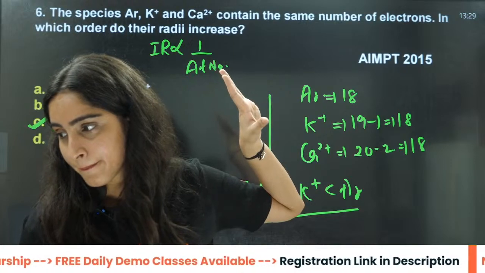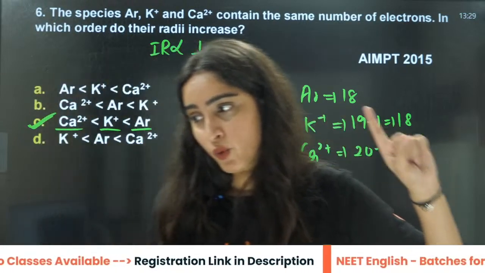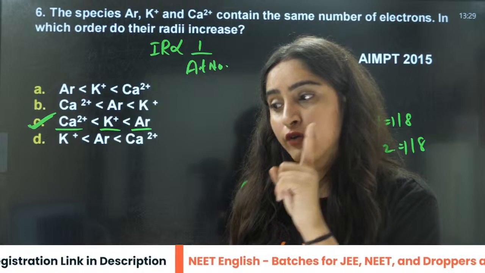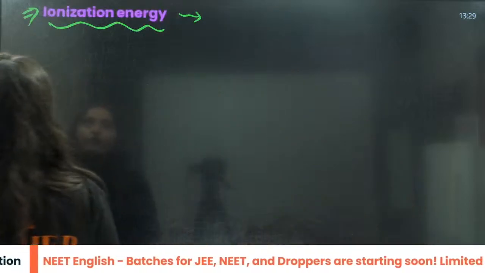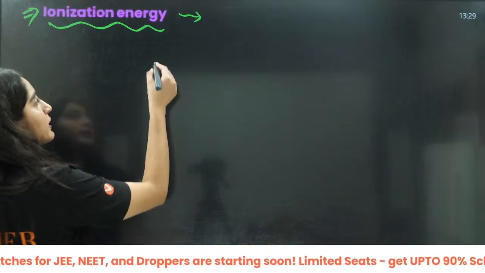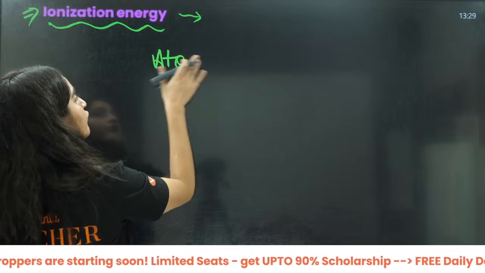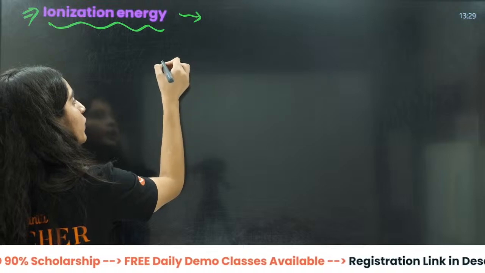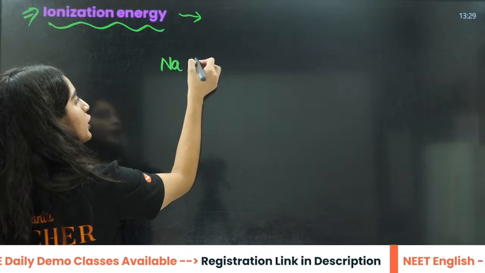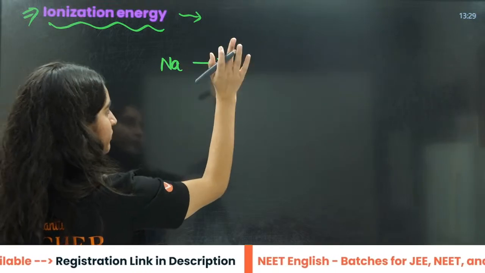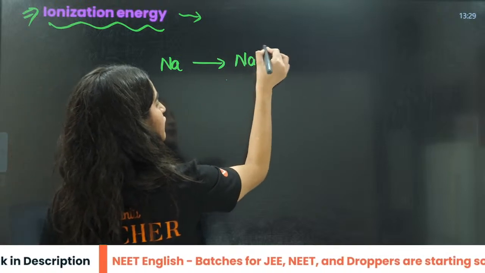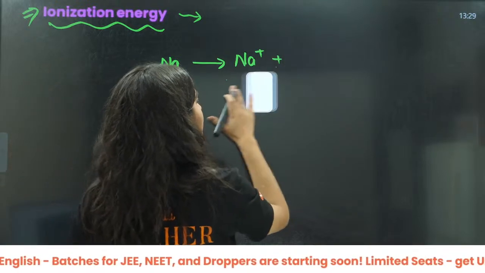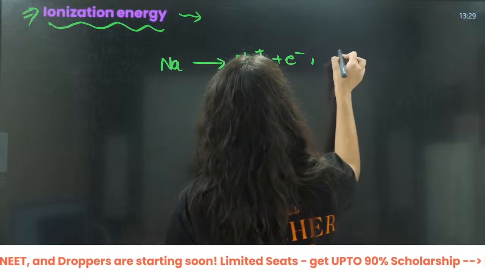Okay, energy required to remove loosely bound valence electron, that is the electron of outermost shell. Now beta, for example, successive ionization energy means you have, for example, one sodium, you have taken out one electron from here, right? That is Na positive plus electron. Now this energy is called ionization energy of 1.